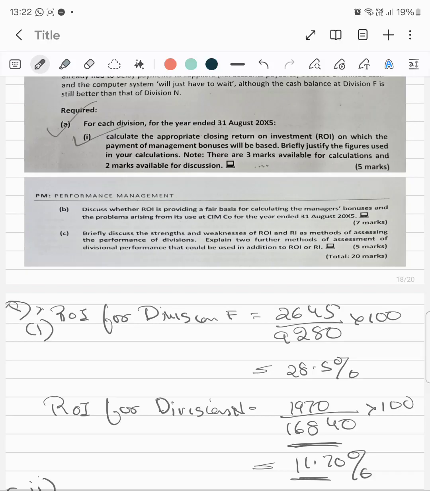Other methods of assessing, which could be in addition to ROI or return on investment, is expected value added, similar to residual income, except that instead of using book values for profit and capital employed, the figures are adjusted to reflect the true economic value of the profit and of the capital employed.